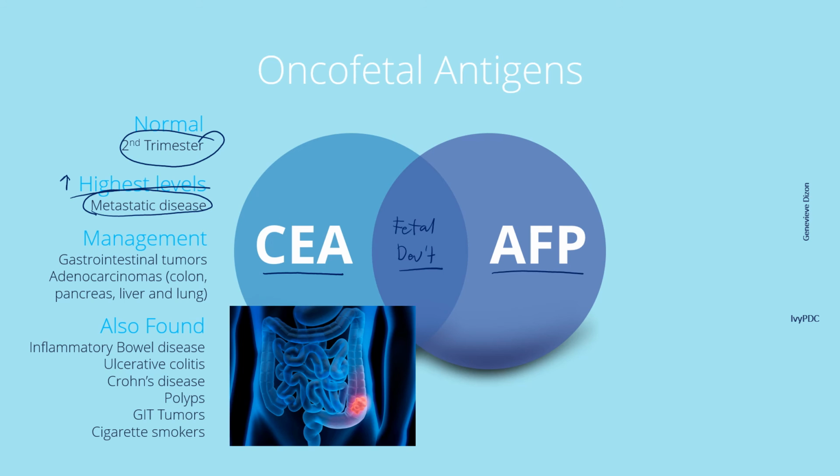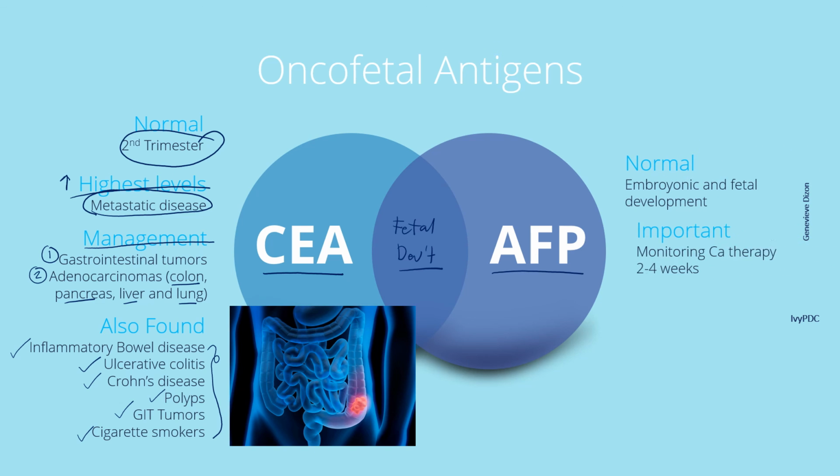CEA levels are also used in the management of gastrointestinal tumors or in adenocarcinomas that may be found either in the colon, pancreas, liver, and lungs. Increased CEA levels may also be found in other conditions like inflammatory bowel disease, ulcerative colitis, Crohn's disease, polyps, GIT tumors, and in cigarette smokers.